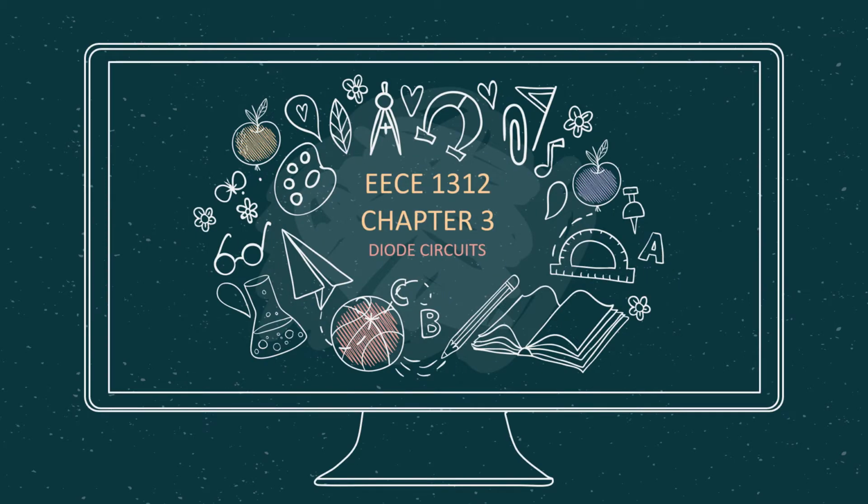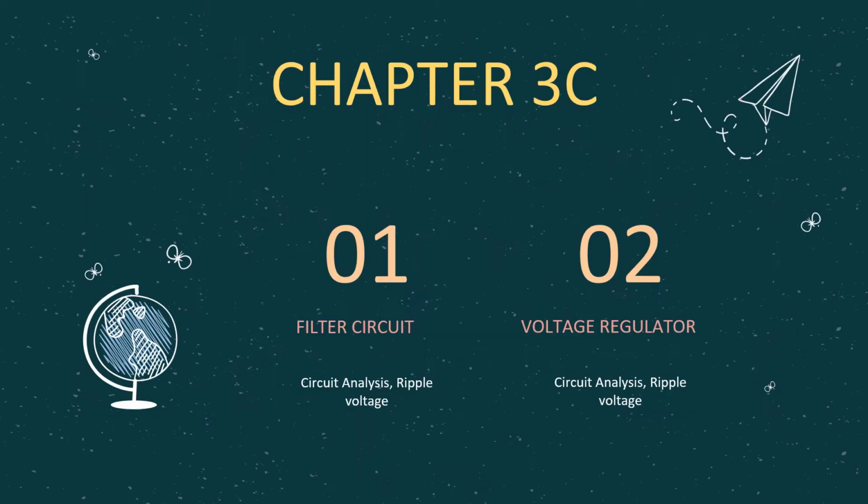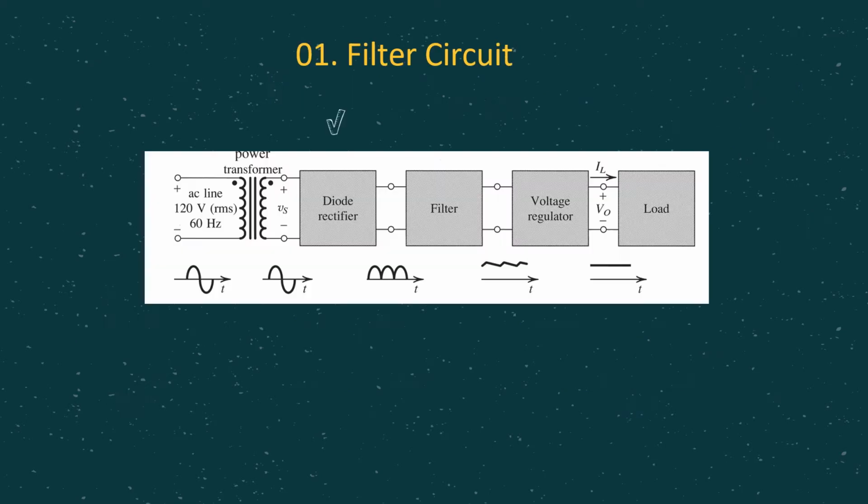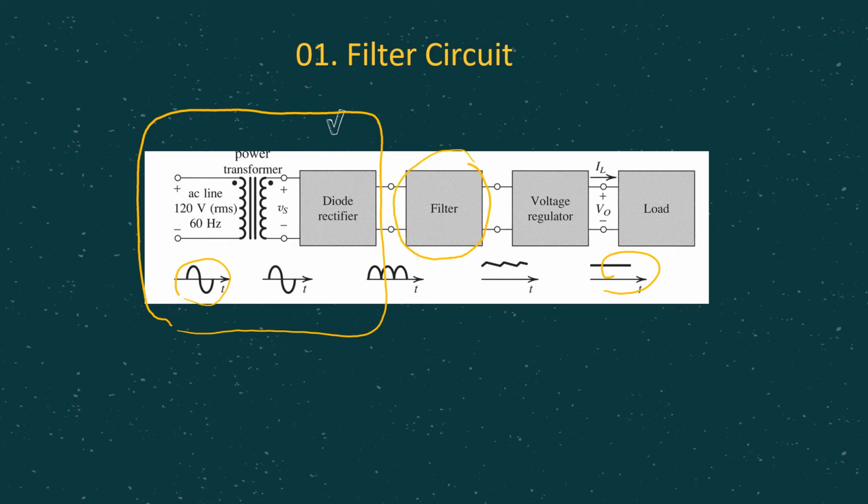So we are still on chapter 3, diode circuits. This video relates to chapter 3C with two subtopics. The first one is filter circuit and the second one is voltage regulator. Remember, before this we have come across these building blocks, used to convert AC signal to DC signal. We already discussed the diode rectifier, half wave rectifier and full wave rectifier, connected to a step down transformer. So today, the first subtopic is on filter circuit.